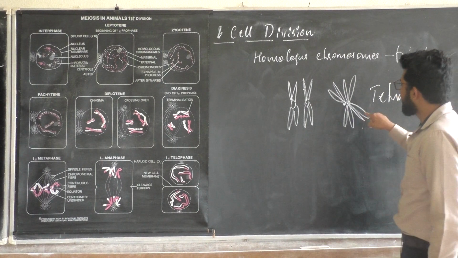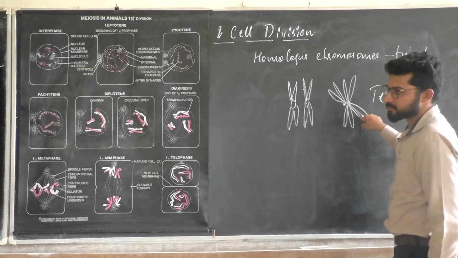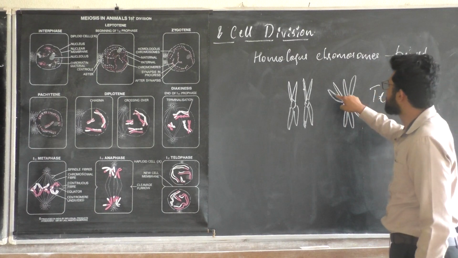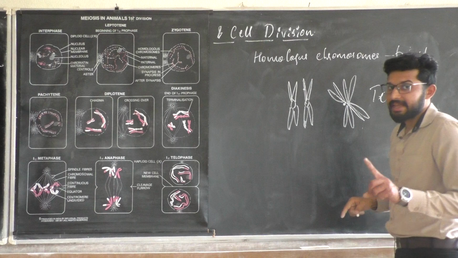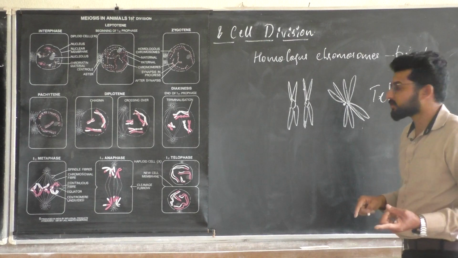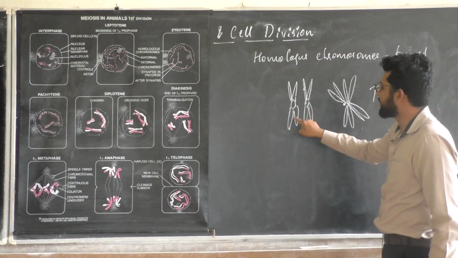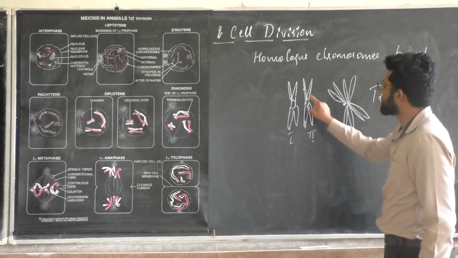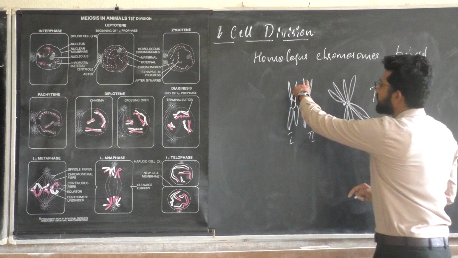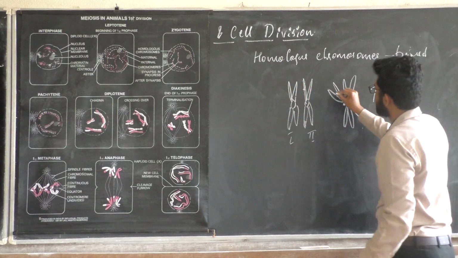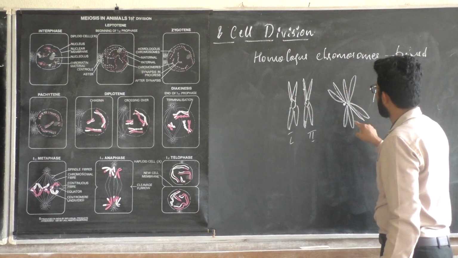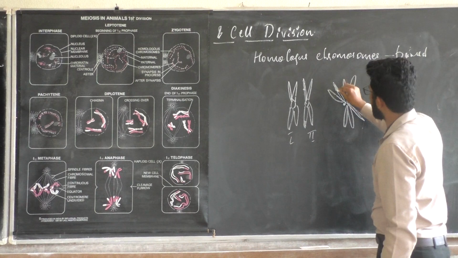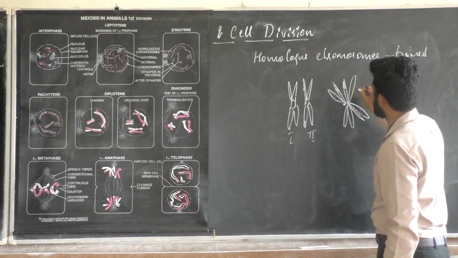Now, at the point of attachment of these chromosomal arms, these are sister chromatids, chromosome 1, chromosome 2. In between non-sister chromatids, this part and this part will be linked up.